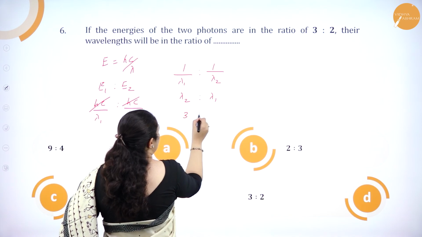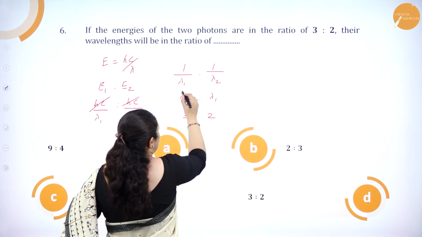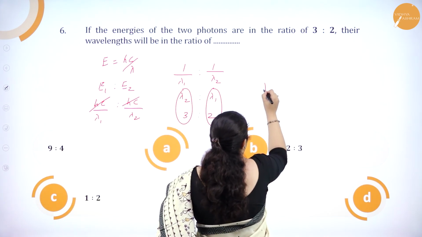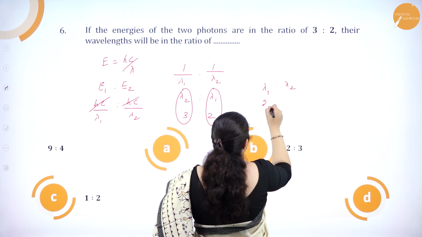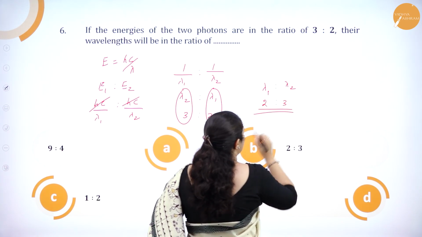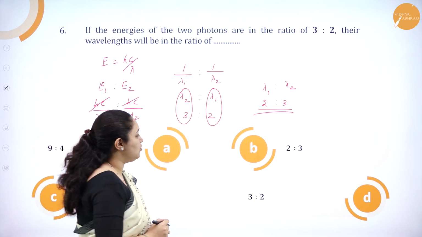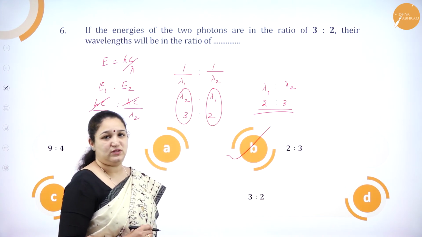Now the energy ratio is what? It is equal to 3:2. That means lambda 2 is 3, lambda 1 is 2. So lambda 1 is to lambda 2 will be 2:3. So this is the ratio of the wavelengths of the two photons. So the answer is option B, that is 2:3.